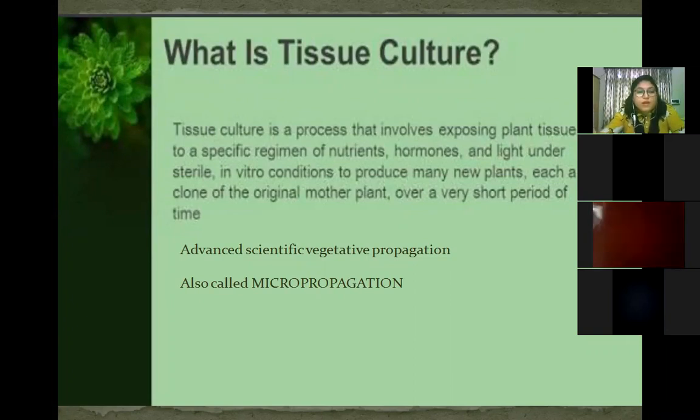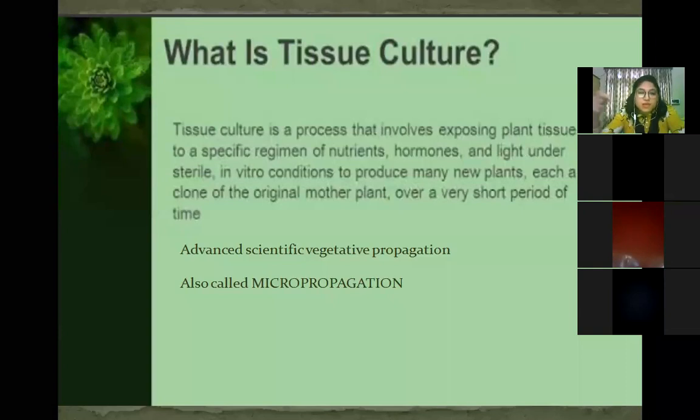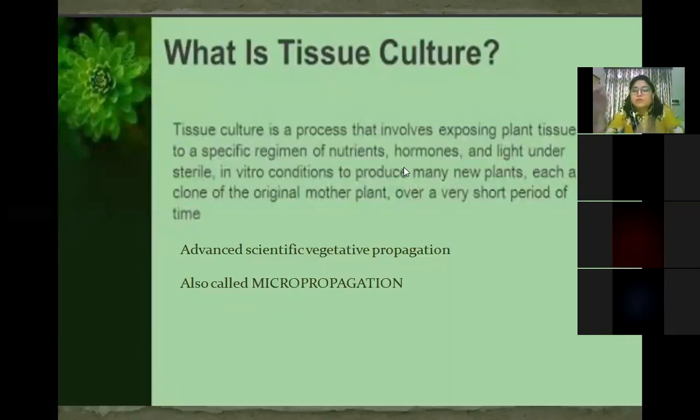So we are taking small tissues from the mother plant by scraping the stem, and then we are putting those tissues in a petri dish that contains nutrients and hormones, and we are providing proper light, and it is done in the laboratory in sterile conditions. And what will happen initially when you have taken those tissues?